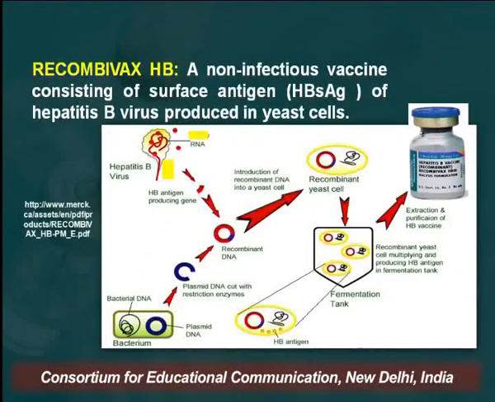Recombivax HP is a non-infectious vaccine which consists of the surface antigen of hepatitis B virus that is produced in yeast cells. As you can see, the viral gene is incorporated into a bacterial plasmid. This recombinant DNA plasmid is then put into a yeast cell, where the recombinant yeast cells multiply and produce more of the antigen. Finally, the yeast is grown in the fermentation tank, and the protein which is expressed is used to produce the vaccine.